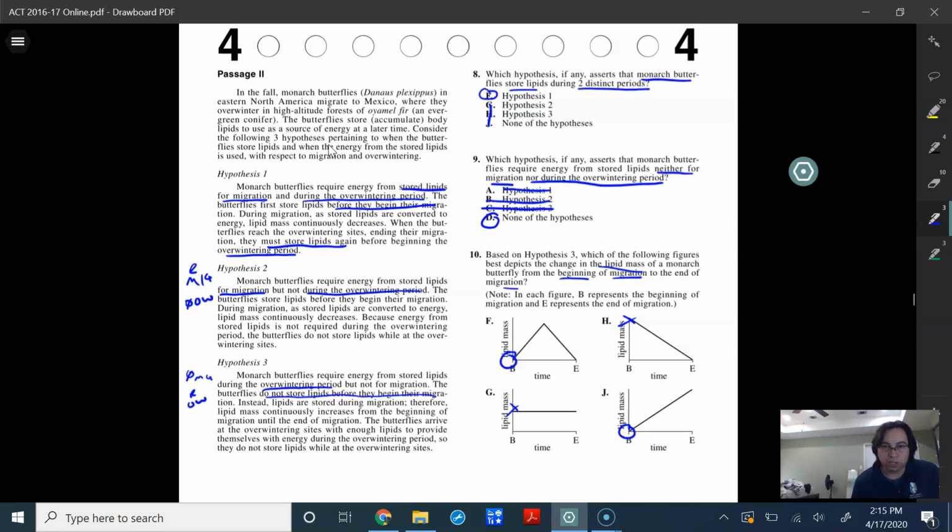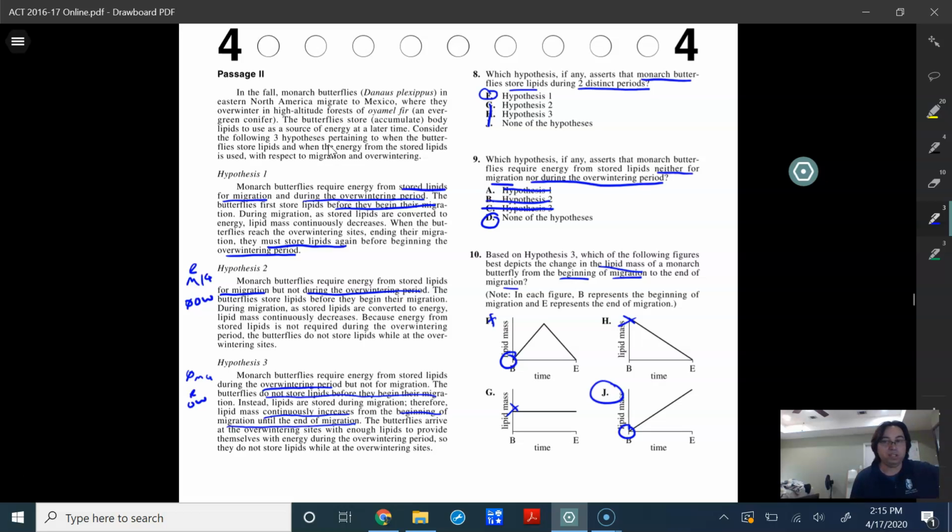Instead, the lipids are stored during migration. Therefore, lipid mass continually increases from the beginning of migration until the end of migration. So that there is the money statement. That is suggesting that over time, from the beginning to the end of migration, it increases. F is suggesting that it increases, reaches a peak, and then starts to exhaust its mass again. So that is not true. And J is the answer choice for number 10.